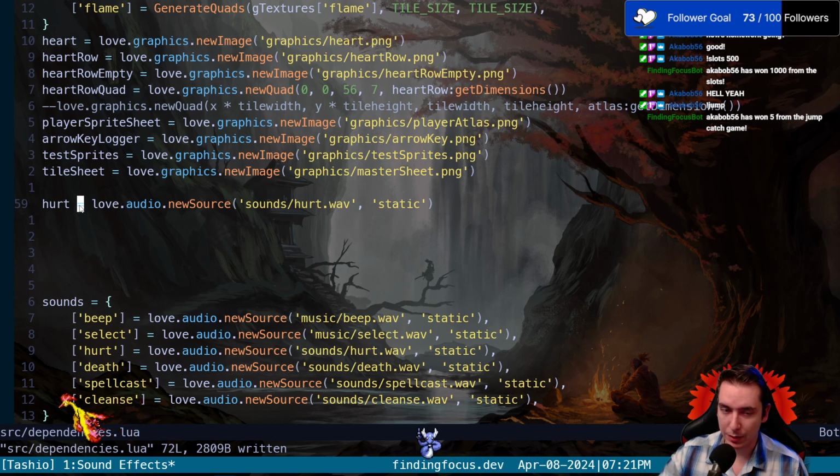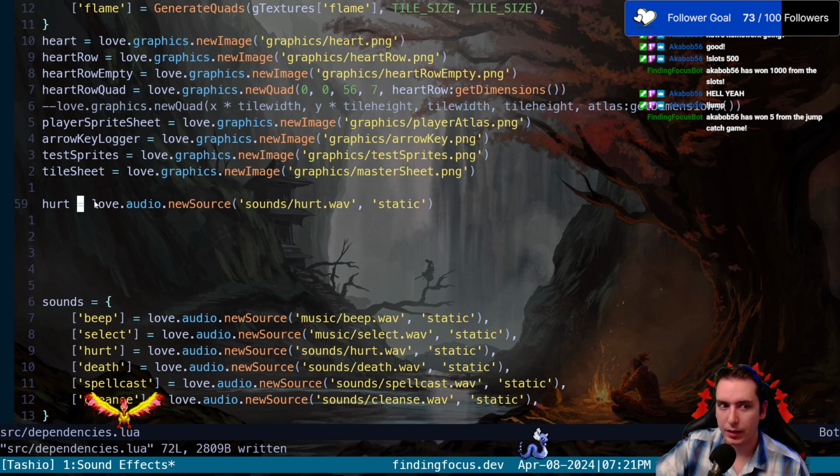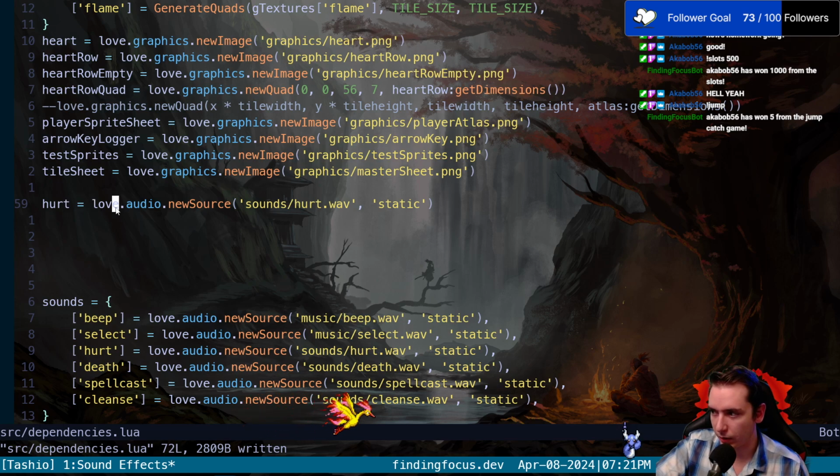So what the assignment operator is, this is not an equal sign. This is an assignment operator in terms of programming. What that does is take the contents from the right and copy it into the left. So instead of saying hurt equals love.audio, in programming we would say hurt gets love.audio, because it makes a little more sense, since it's getting the value over here. So that's what that is.